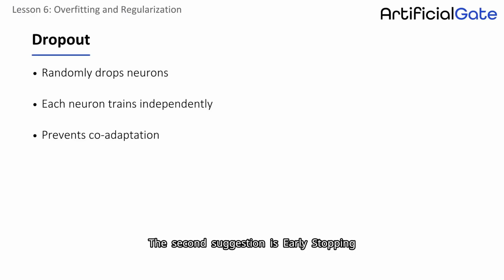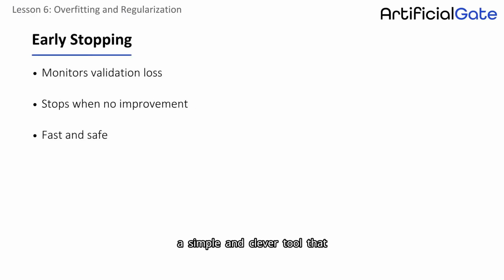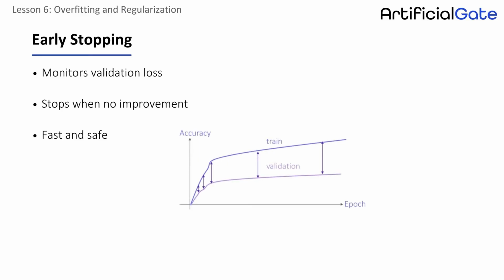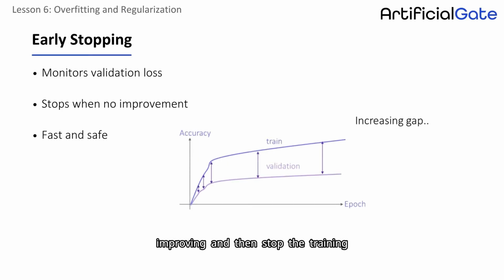The second suggestion is early stopping, a simple and clever tool that tracks performance on the validation set. You can identify when they stop improving and then stop the training.